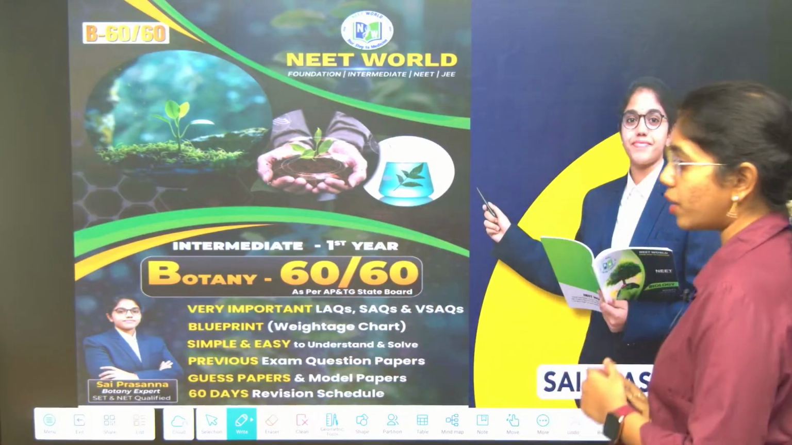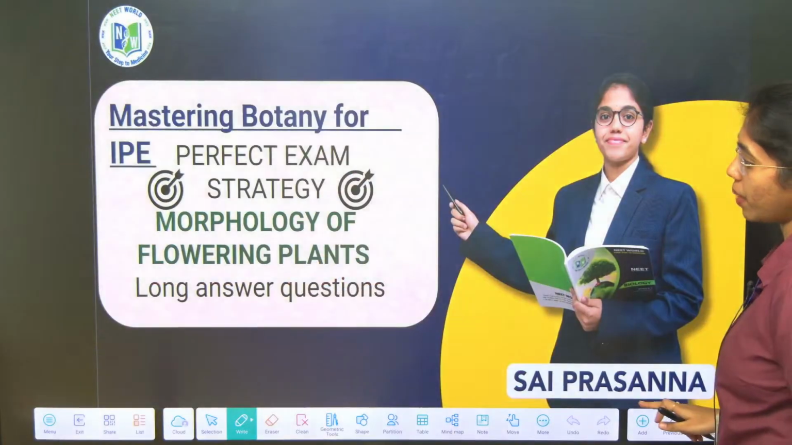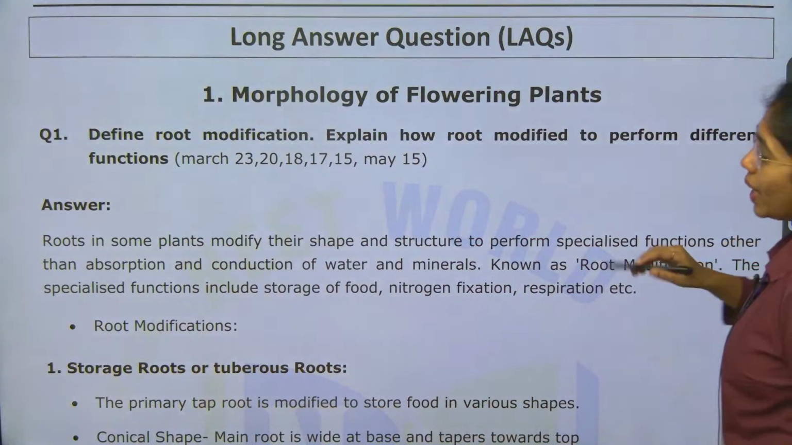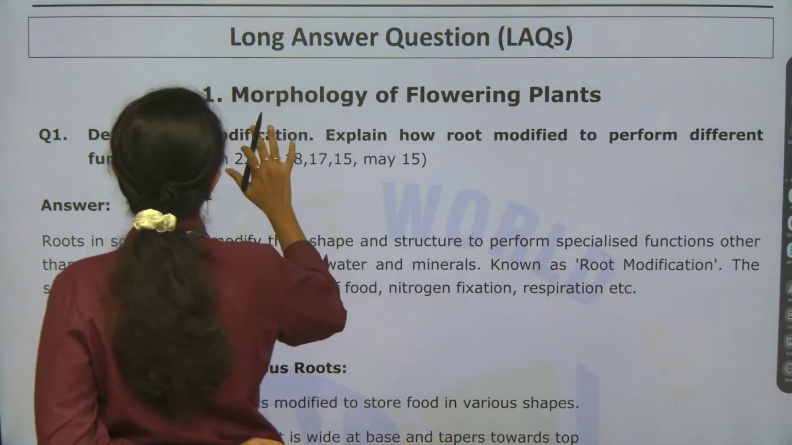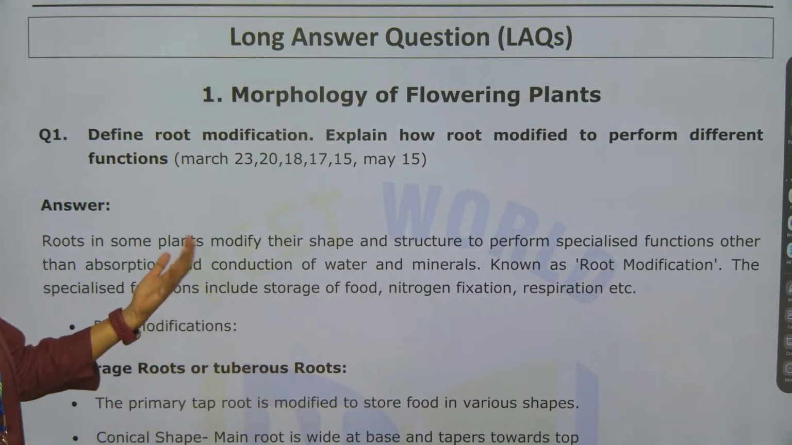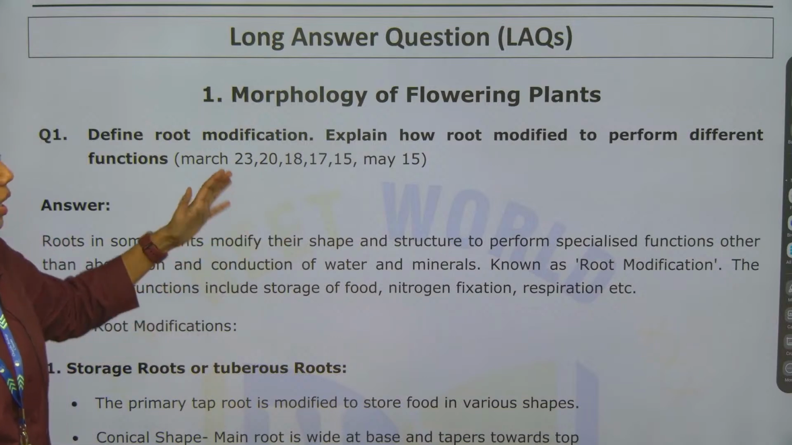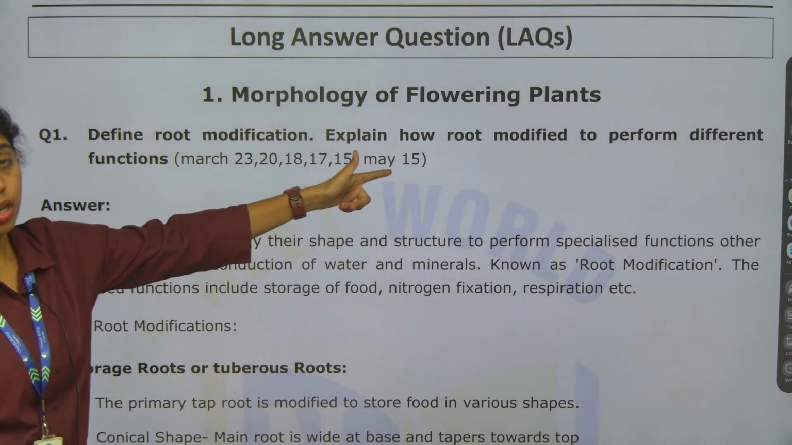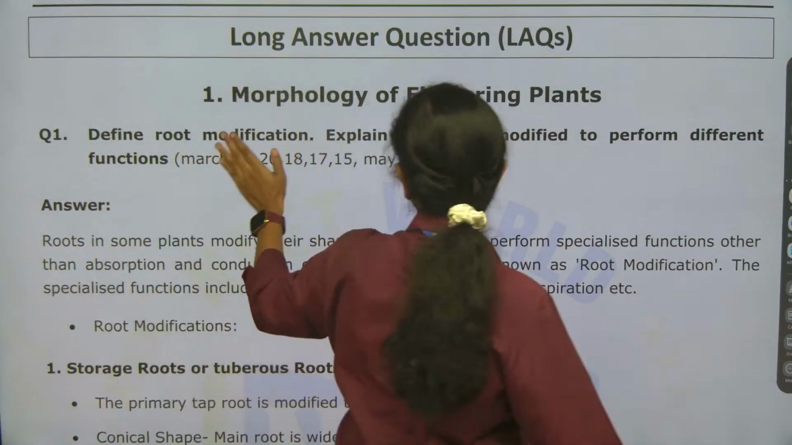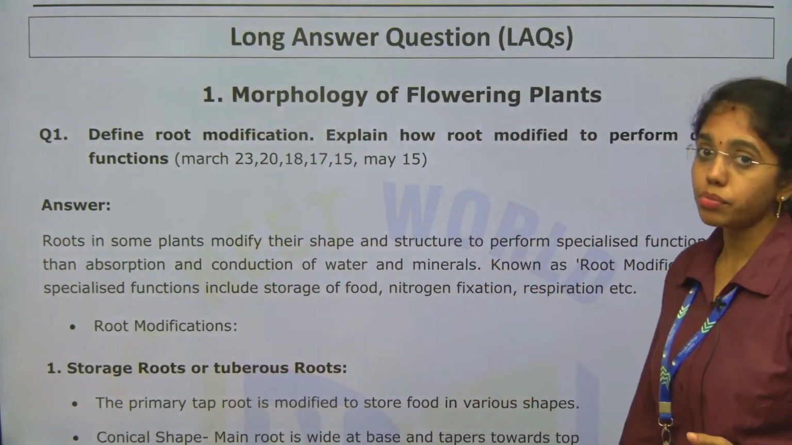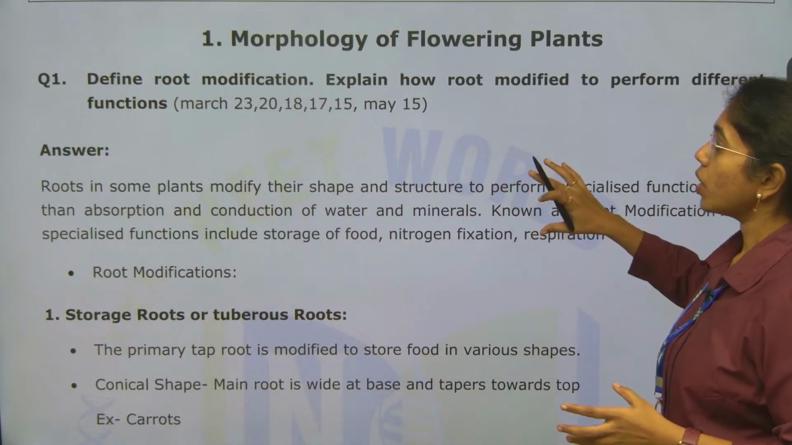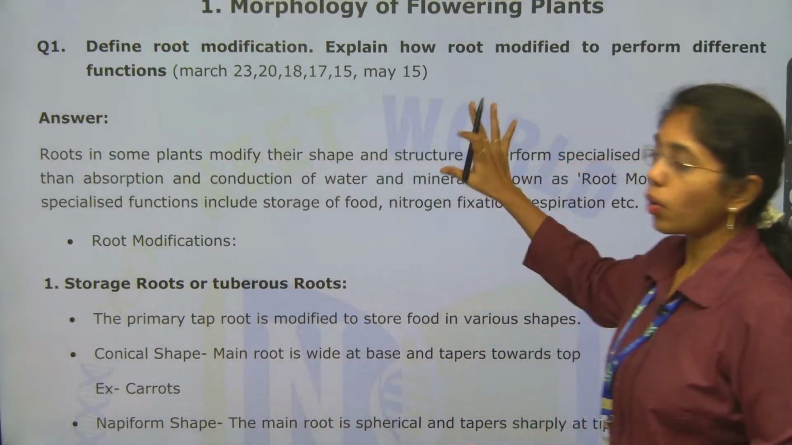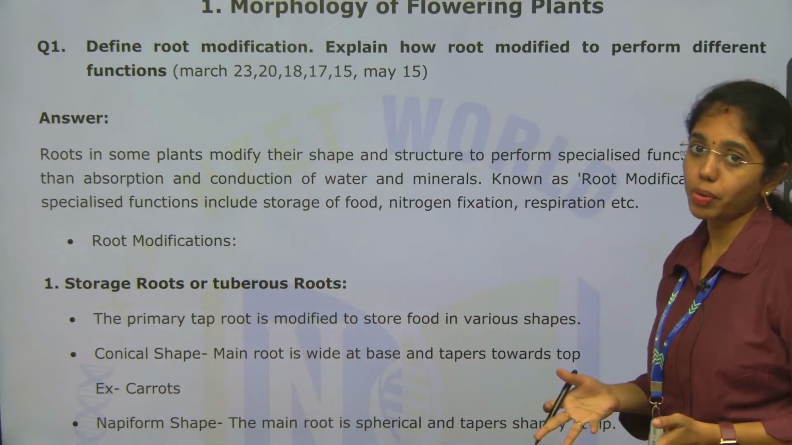So let us start with the chapter Morphology of Flowering Plants. First let us start with the long answer type questions. Many times, a question is asked in your paper about root modifications. If you see your previous year IPE papers for Botany, it appeared in March 2023, 2018, 2017, 2015 and May 2015 as well. From there to 2023 you can see the question on root modification asked n number of times: explain the different modifications of root. This is asked many times, and we can expect it this time as well.